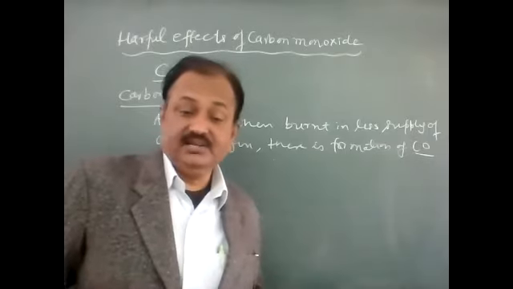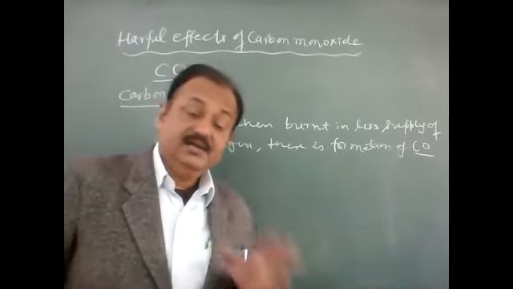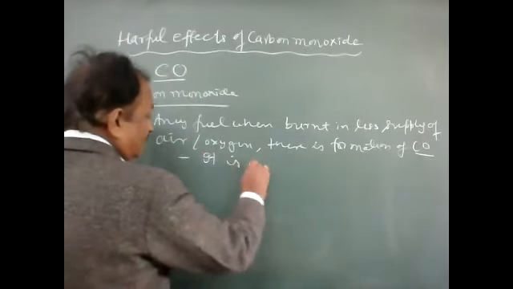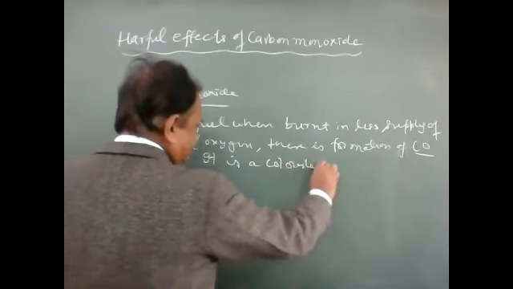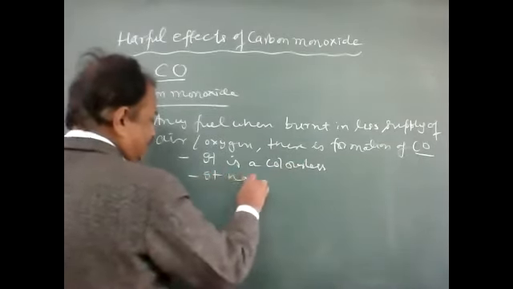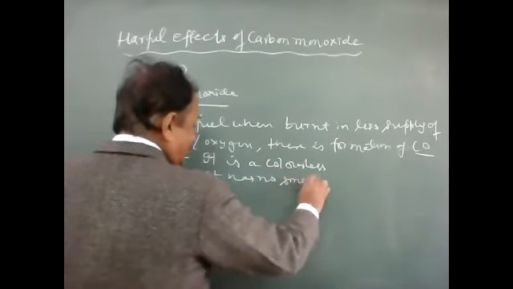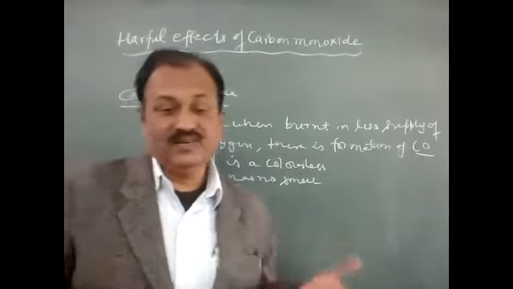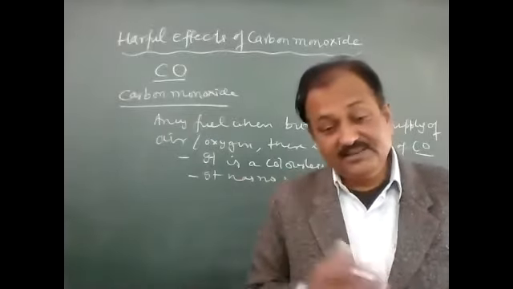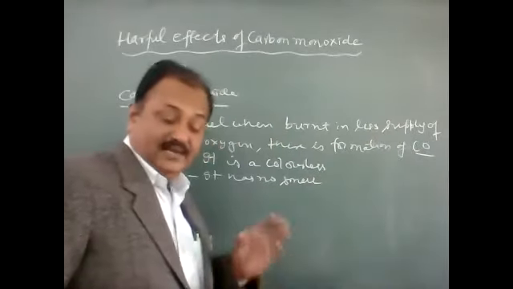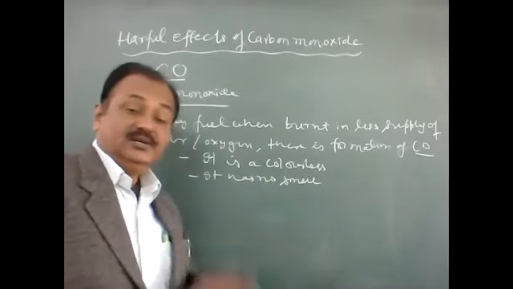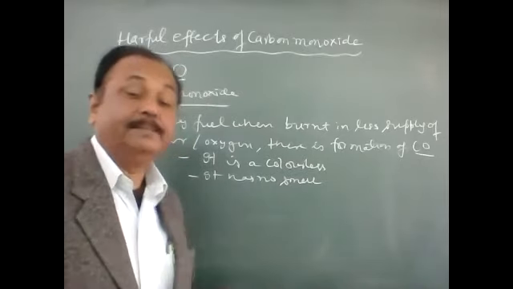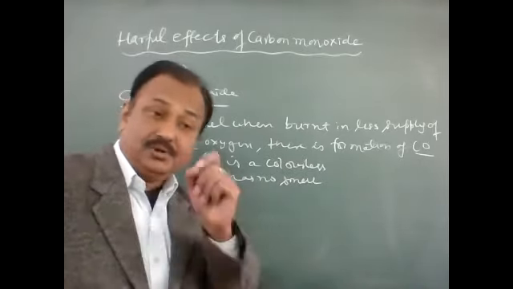So how is carbon monoxide toxic, how is it a culprit? It is very important to know it is a colorless gas. It has no color. It has no smell also. So if there is no color and no smell, no one can know what the problem is. And this carbon monoxide has a very strong tendency to combine with our blood in comparison to oxygen.